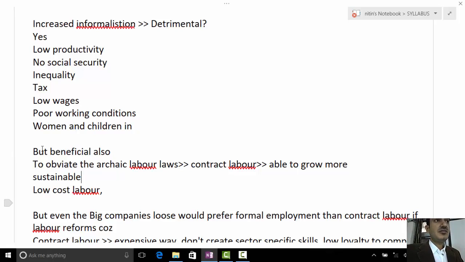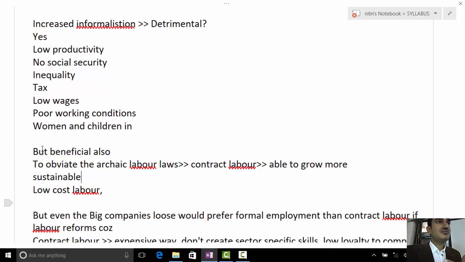Why? Because first of all, hiring them is expensive, because these are hired through staffing agencies. Secondly, there is the factor of loyalty as well, because so much loyalty won't be there in comparison between permanent and contractual staff. Thirdly, the company would be hesitant to invest in the skills of, say, contract labor. And fourthly, it would not result in development of sector specific skills in the contract laborers.